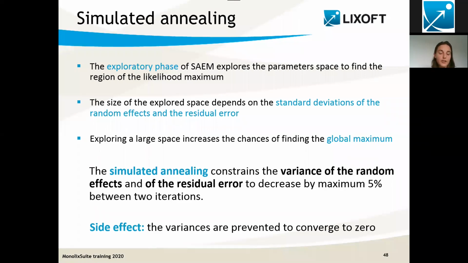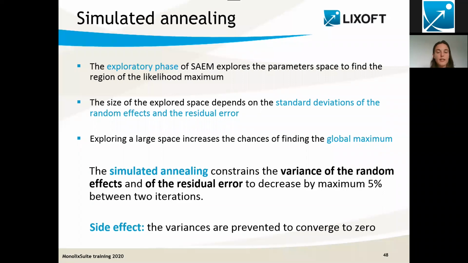That's good. However, it also has a side effect: it may prevent the variances from converging to 0, and this may prevent us from really identifying which parameters can have inter-individual variability and which not.